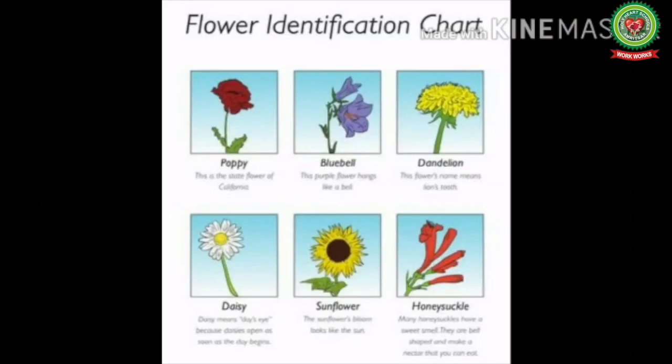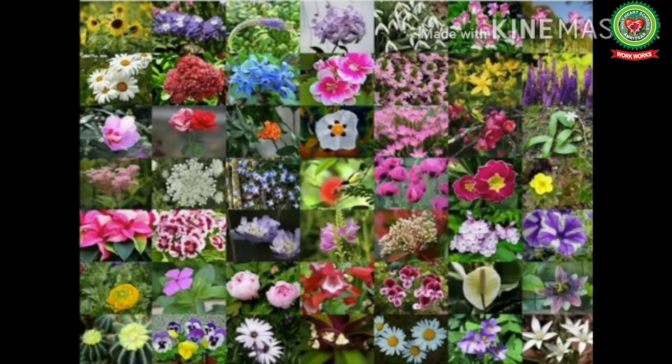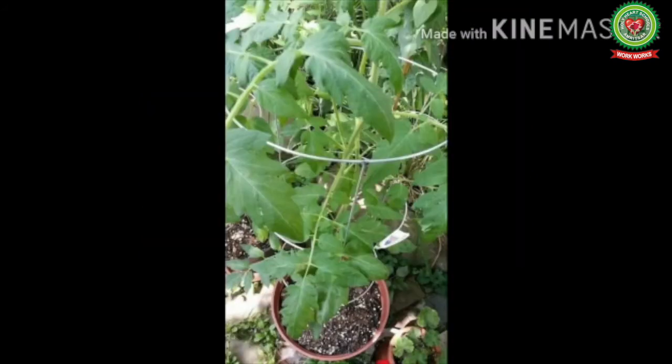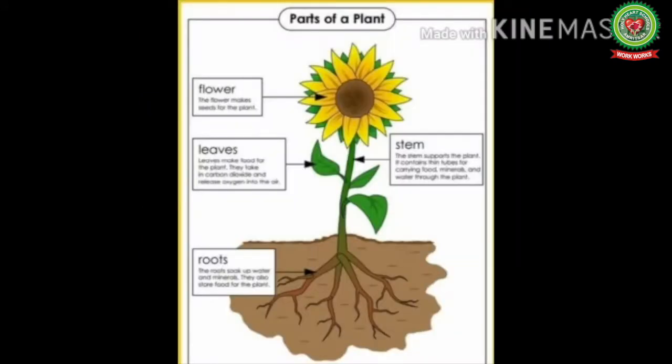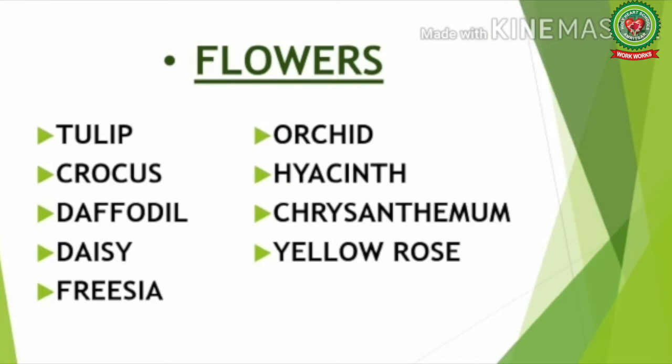Flowers act as identifiers, and we can instantly name the plant on the basis of its flower. Flowers exist in different shapes and sizes, different colors, and in some plants the flower does not exist. So the flower is the most prominent part of a plant. So students, name some flowers.